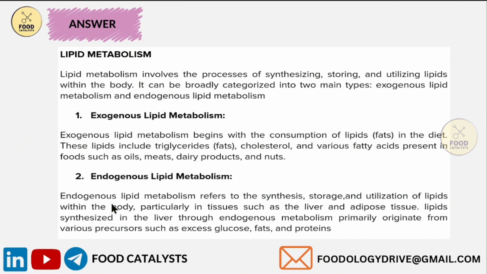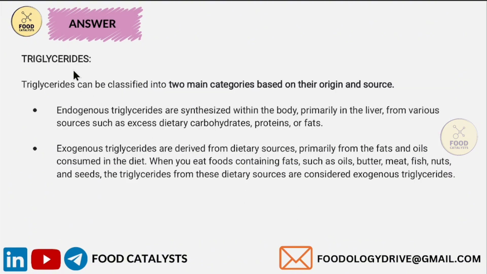In terms of endogenous lipid metabolism, it refers to the synthesis, storage and utilization of lipids within the body, particularly in tissues such as liver and adipose tissues. Lipids synthesized in the liver through endogenous metabolism primarily originate from various precursors such as excess glucose, proteins and fats. Now you all can understand that triglycerides, as a lipid, can undergo two pathways. One is endogenous triglycerides and the other is exogenous triglycerides, which are all mentioned in the question.